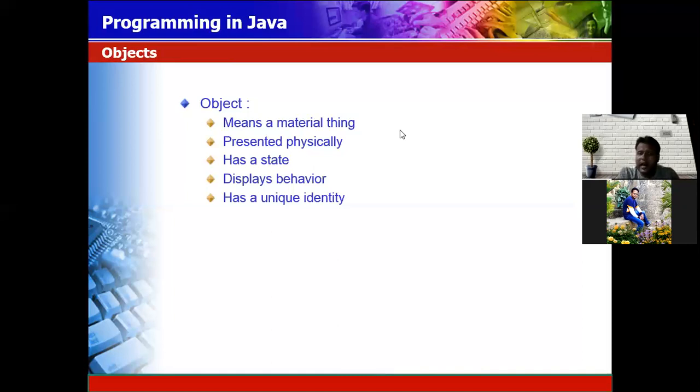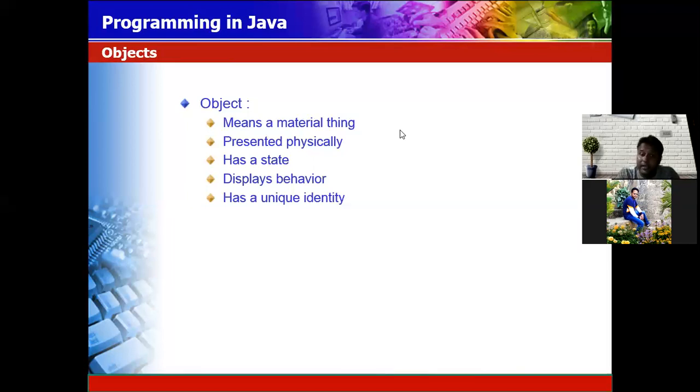Every object has a unique identity. When two friends go to the shop and purchase the same company mobile phone, and the color is the same and the company is the same, its IMEI number is different and its serial number is different.